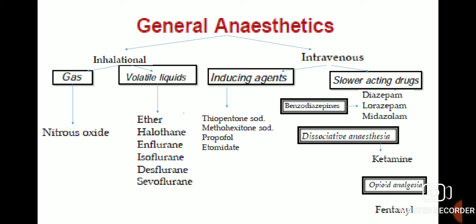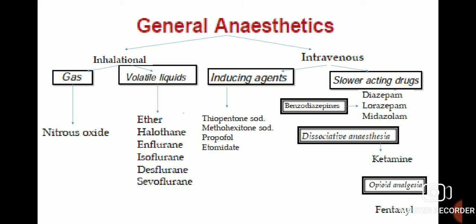So, general anesthetics are classified as per the route: inhalational and intravenous. Inhalational ones are classified as gases and volatile liquids. Particularly, nitrous oxide gas is used as an inhalational general anesthetic, and volatile liquids such as ether, halothane, enflurane, isoflurane, desflurane, and sevoflurane are used as inhalational general anesthetics.